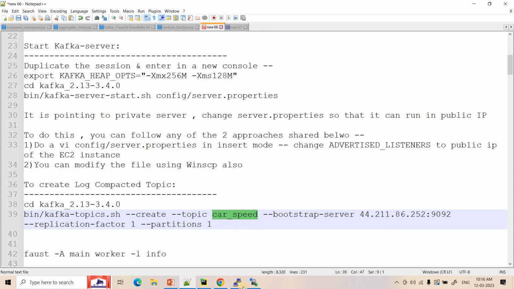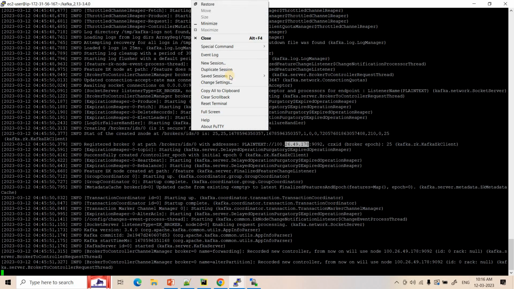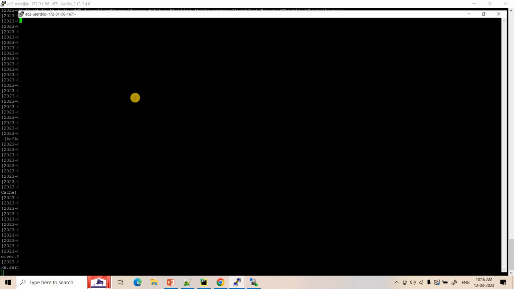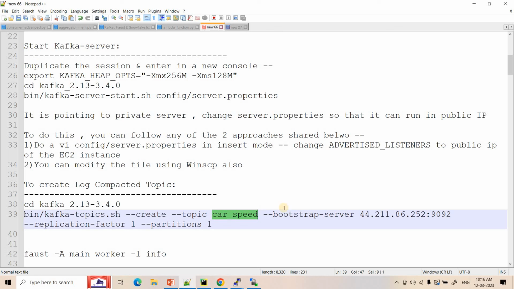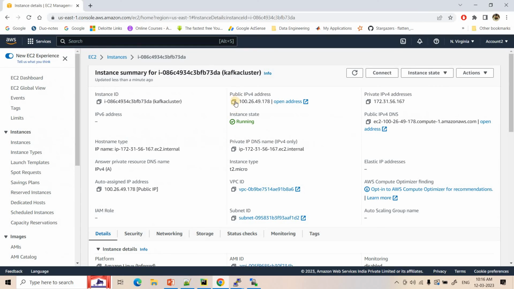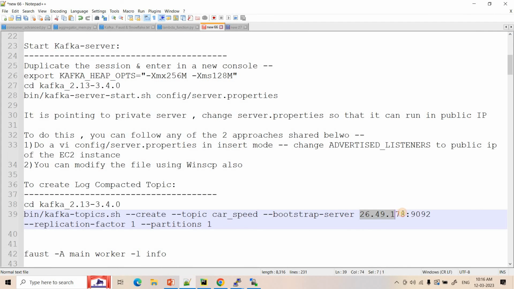So the topic name I am keeping is car speed, related to this particular project. I will duplicate the session. I will log in as ec2-user. Okay, right. And then here for car speed, I need to mention the bootstrap server. So I will provide the bootstrap server correctly, which is running on our public IP of EC2.